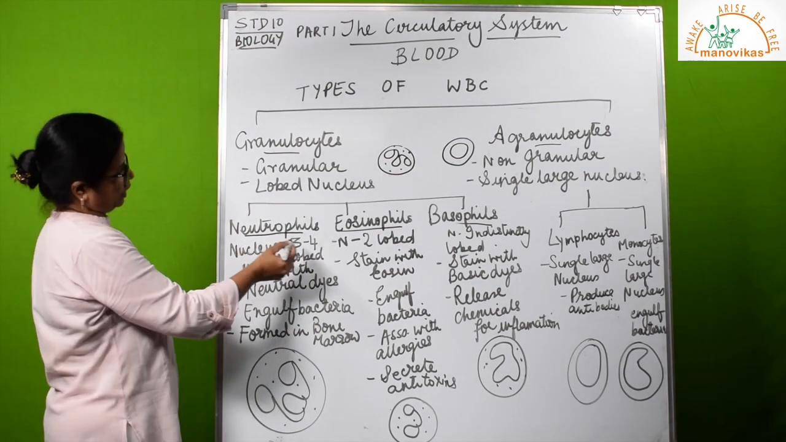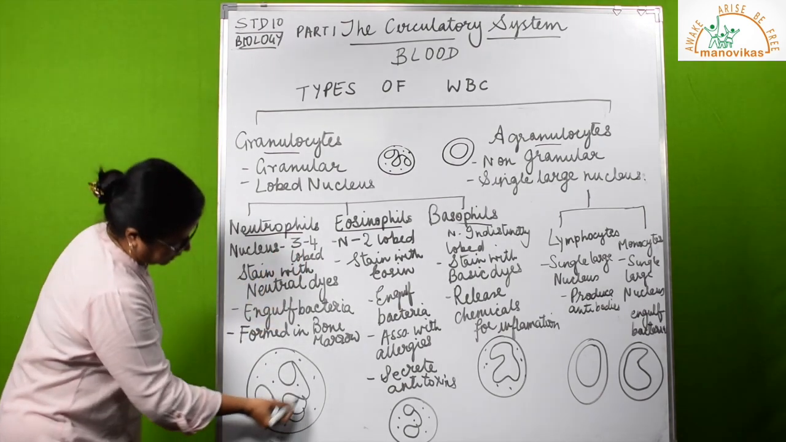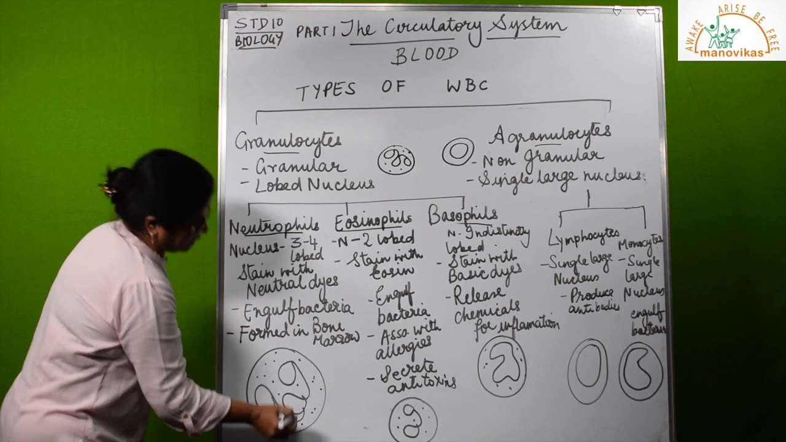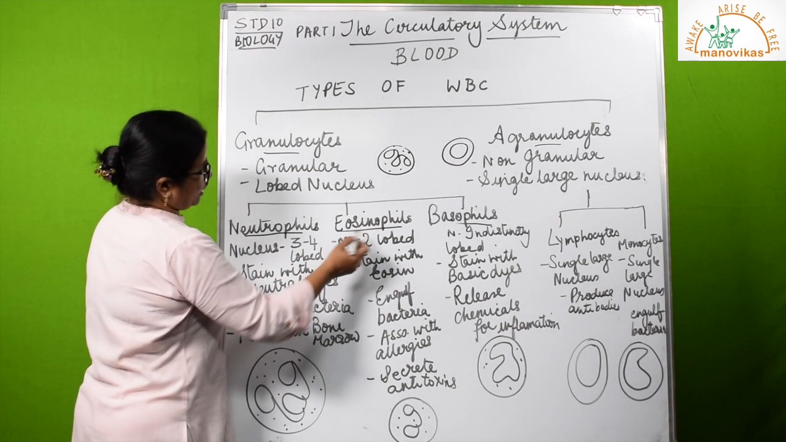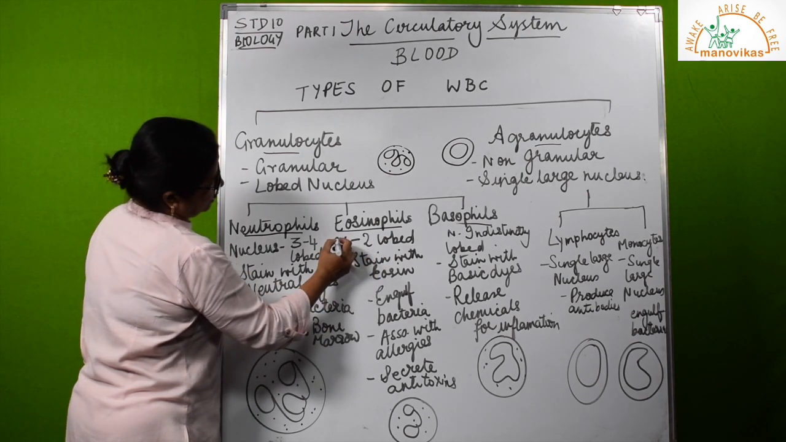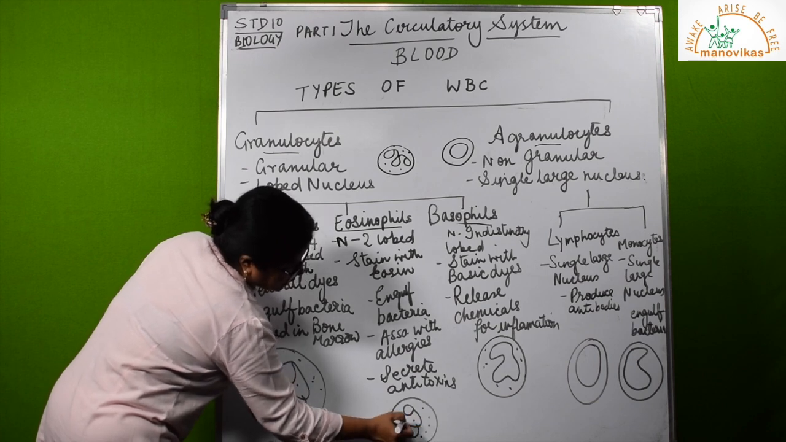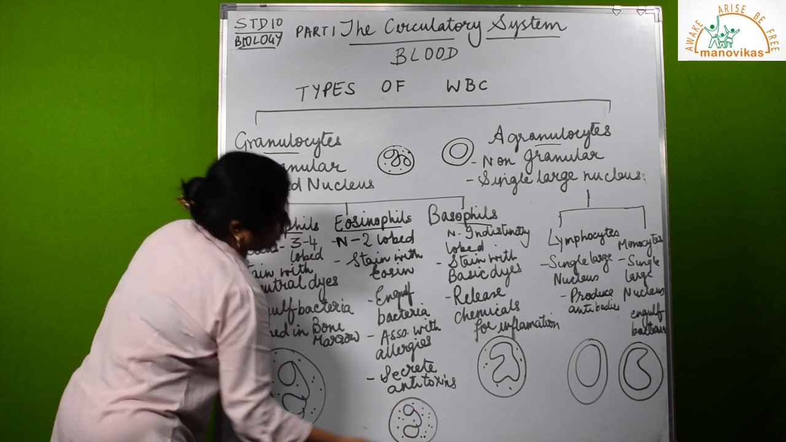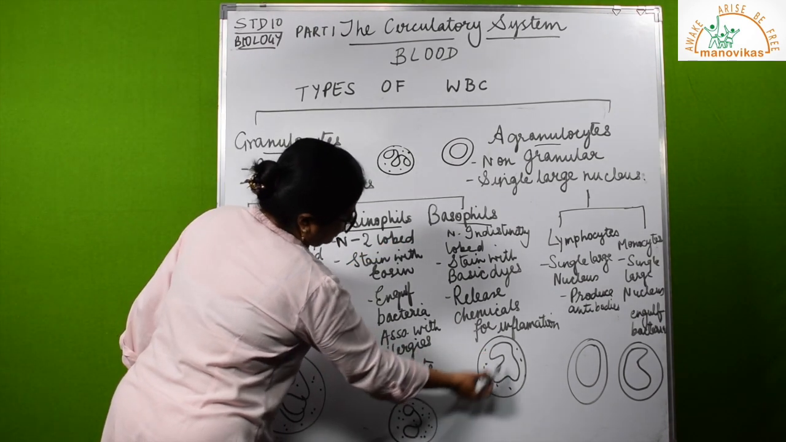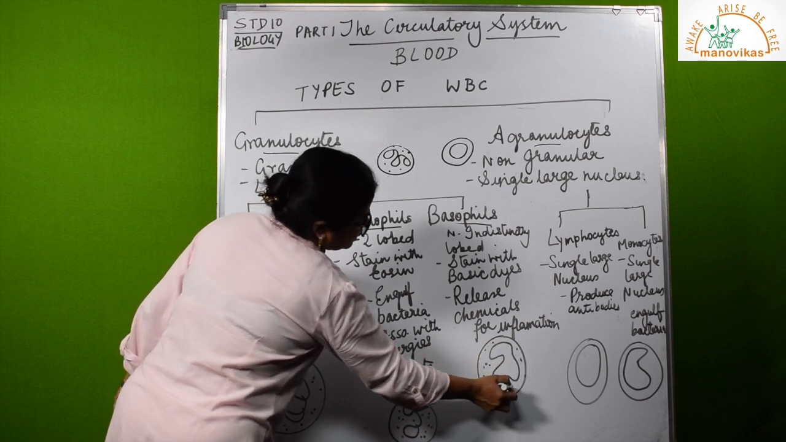Now let us see the shape of the nucleus. Neutrophils, nucleus is 3 to 4 lobed. See, I have drawn a 3 lobe, and the cytoplasm is granular because it is a granulocyte. Look at this one, eosinophils, 2 lobed nucleus. Here N is for nucleus, so 2 lobed. See, we have drawn a 2 lobe structure. Cytoplasm again has granular cytoplasm. Basophils, indistinct. Lobes are there, but they are not completely separated. Hence, indistinct. Again, cytoplasm is granular.